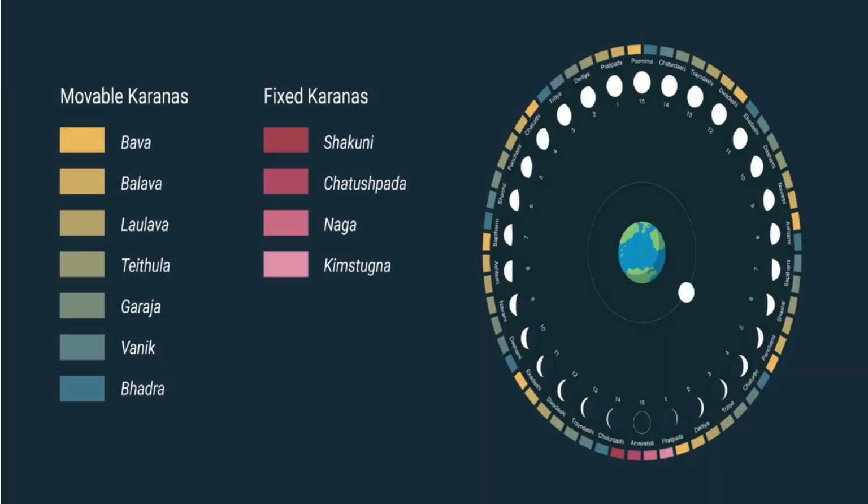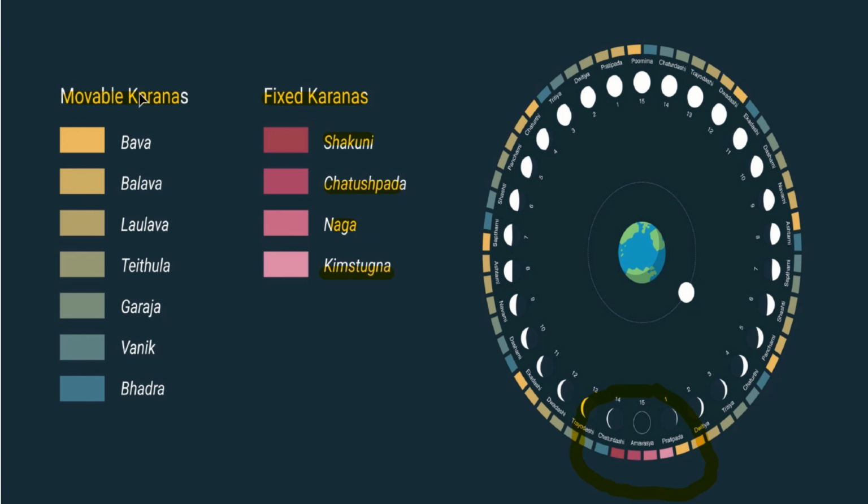Now we'll discuss about Karanas. There are 2 Karanas for one Tithi, half each, and there are totally 11 Karanas, out of which 7 are movable and 4 are fixed. The fixed 4 Karanas: Shakuni, Chatuspada, Naga, Kimstugna, come at the end of Krishna Paksha, that is towards the no moon or new moon day. So that is considered very inauspicious.